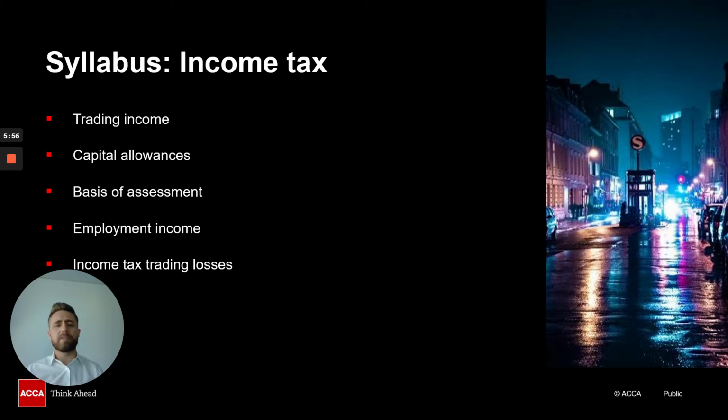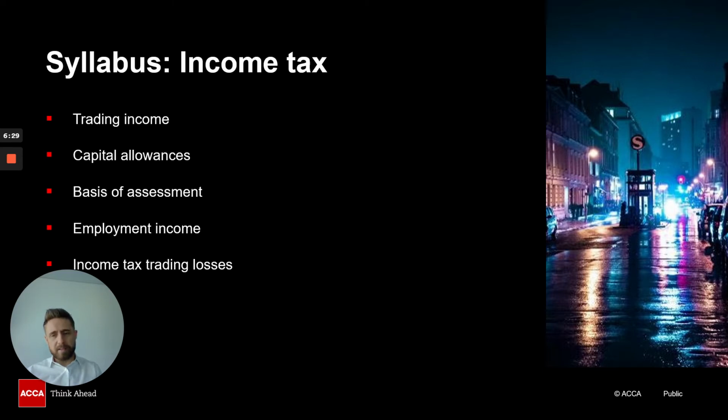Well, what I find with students when they do come into the class and they start working with trading income is that their knowledge on financial reporting isn't as strong as it should be. Because what we are doing in taxation is we are taking the net profit that is already calculated and we are adjusting it for tax purposes. Now, if you have a strong understanding of how the accounts were prepared in the first place, this actually helps with your understanding and helps with the adjustments that we are making to get to our taxable trading profit from